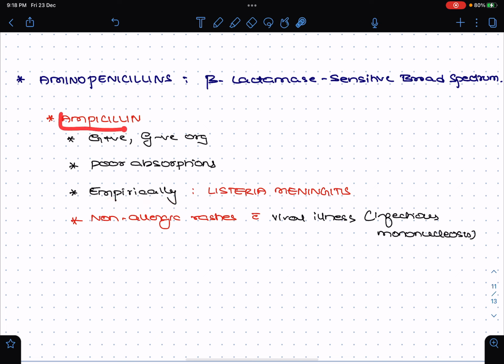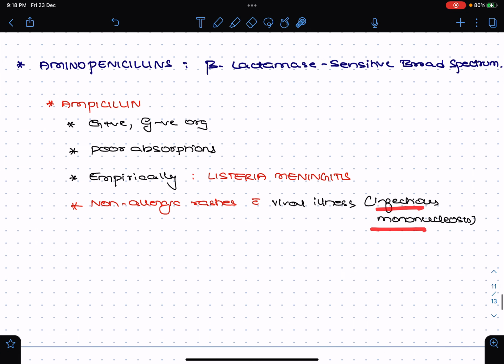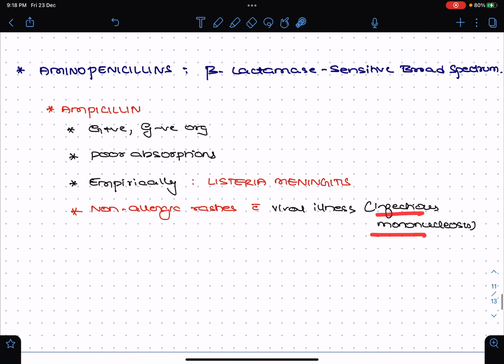So as you can see, ampicillin was known to cause non-allergic rashes with a viral illness, especially when treating in the form of empirical treatment. So especially in case of infectious mononucleosis, but it does not mean that there is a cross sensitivity towards a penicillin allergy. And even though there is a non-allergic rash, you can use ampicillin subsequently.